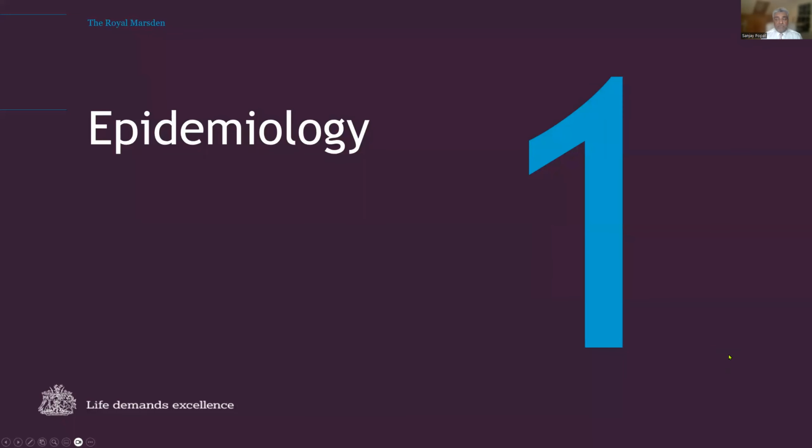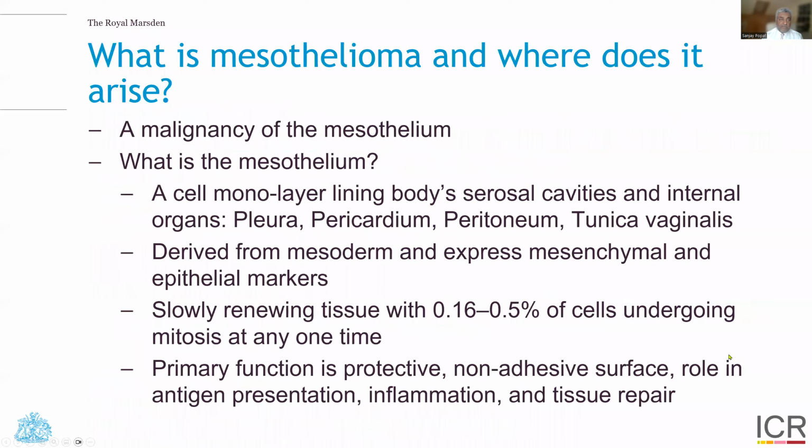So let's talk about the epidemiology of mesothelioma. Well, what is mesothelioma and where does it arise? Well, mesothelioma is a malignancy of the mesothelium, and that asks you, what is the mesothelium? Well, it's a cell monolayer lining the body's serosal cavities and internal organs, specifically pleura, the pericardium, the peritoneum, and tunica vaginalis. It's derived from mesoderm and expresses both mesenchymal and epithelial markers.